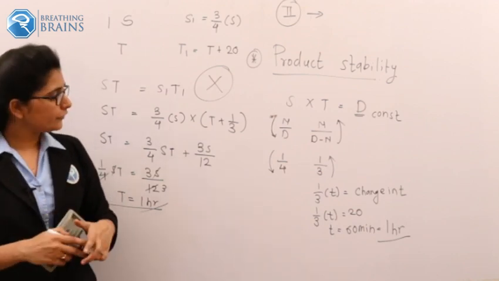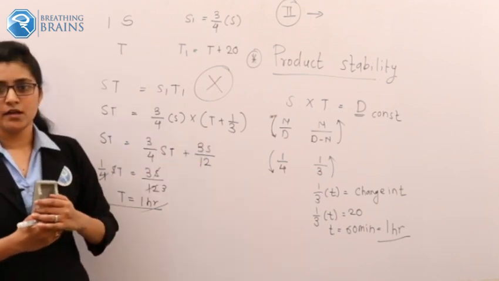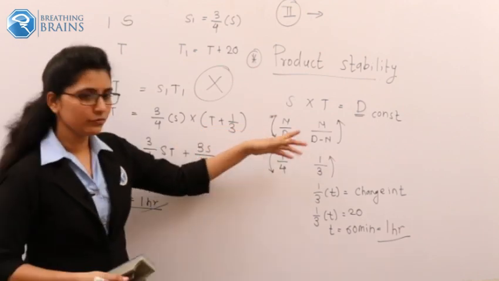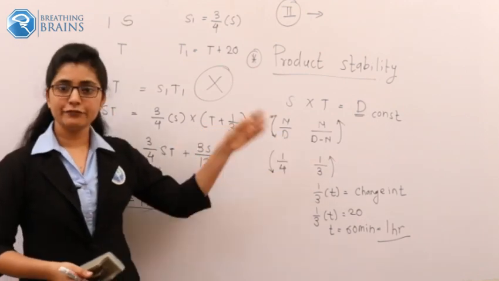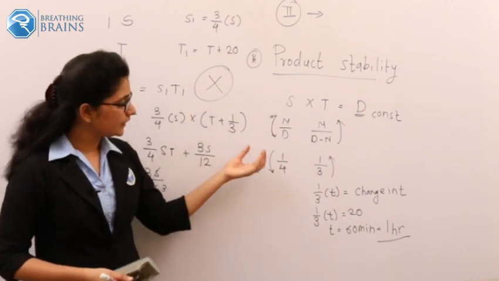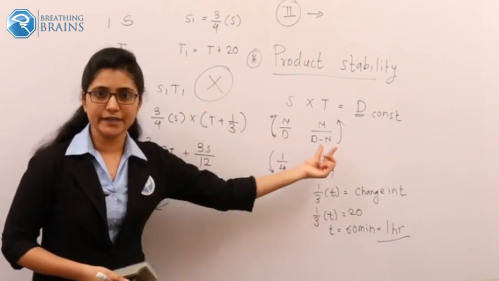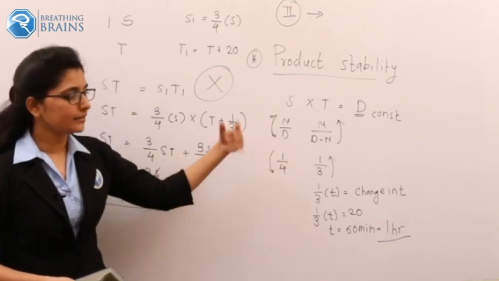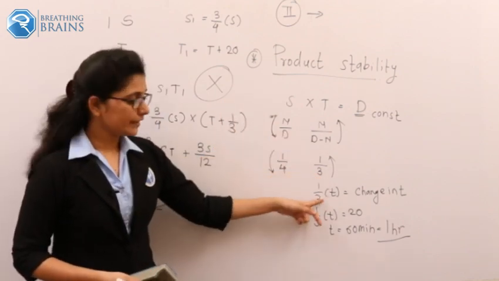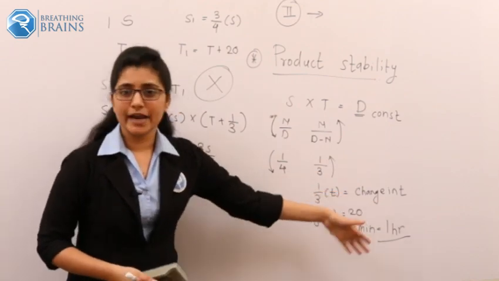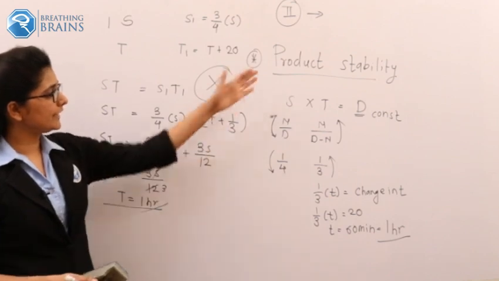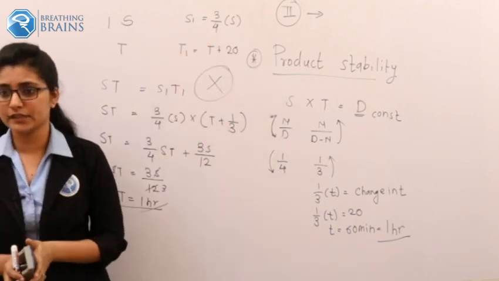But if you compare both, right now I did so much calculation to explain you because of this n by d. But if you get this concept clearly, you really need not write down this n by d and n by 1. So when you get that one quantity decreased by 1 by 4, the other will increase by 1 by 3 of usual, that will change in speed, and directly you will get the answer. So hope you will get this product stability concept in detail.